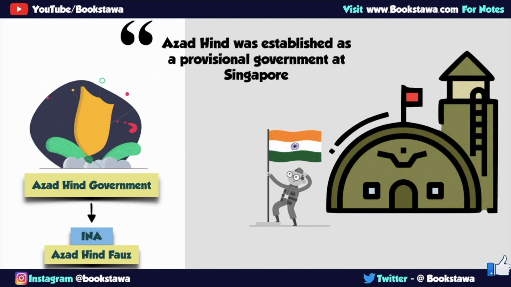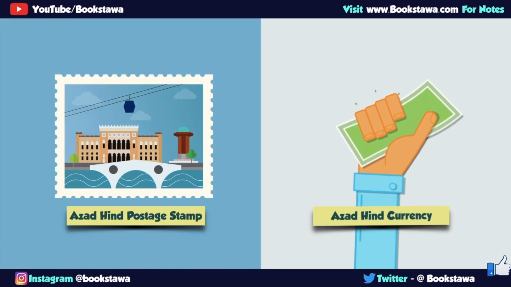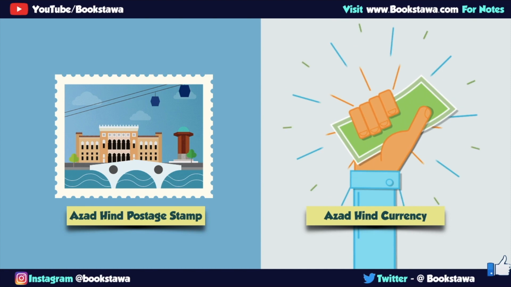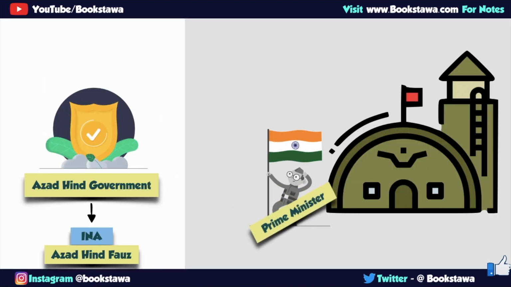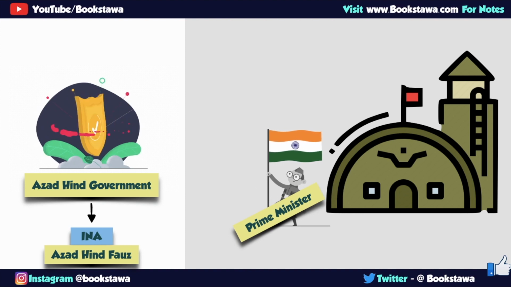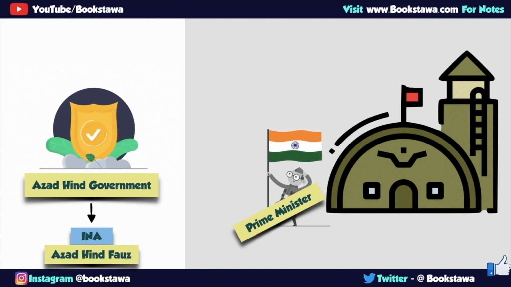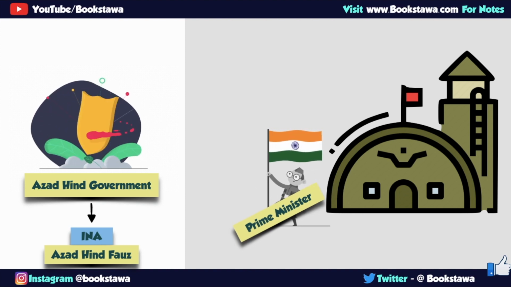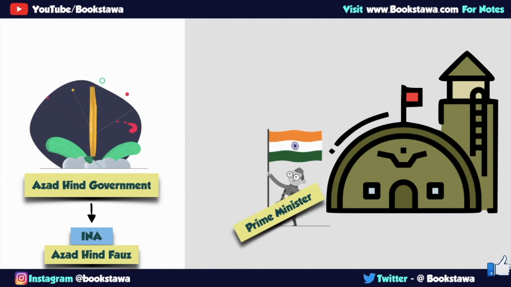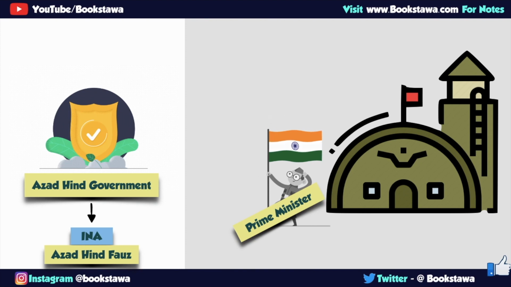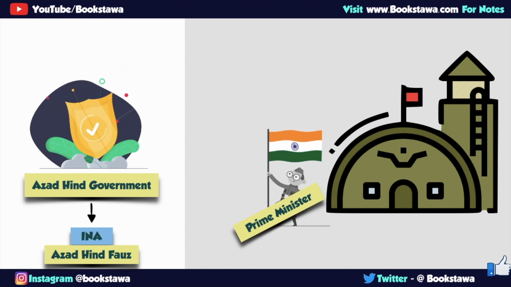Azad Hind government had their own currency notes, postage stamps. In fact, they had their own courts and civil laws as well. Prime Minister of this government was Subhash Chandra Bose, and like any other government, they also had a lot of ministers as well. For instance, Minister of Broadcasting and Publicity was Mr. S.A. Iyer, whereas Lieutenant Colonel A.C. Chatterjee was the Minister of Finance. There were other ministers as well.